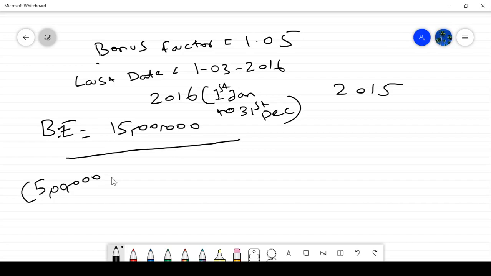What is the bonus factor? 1.05, right? On the existing shares, this bonus element should be multiplied, into the period. What is the last date for exercising the rights issue? 1st March 2016. How many months? Totally 12 months.